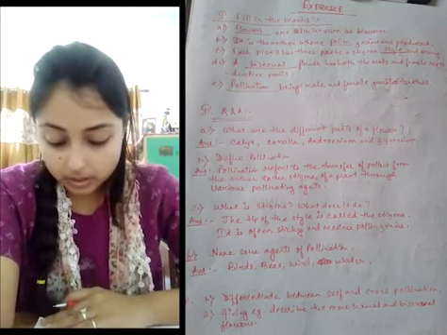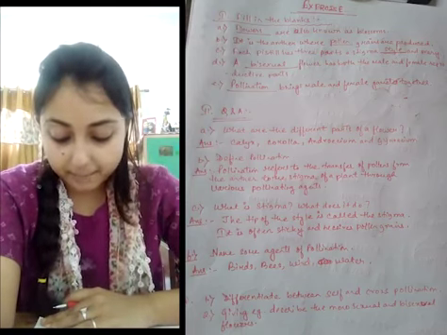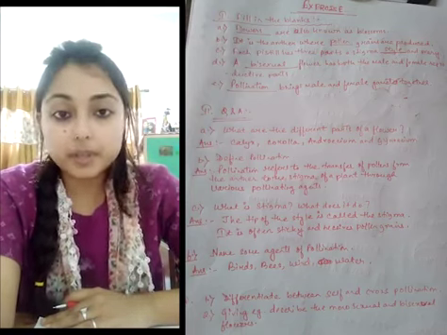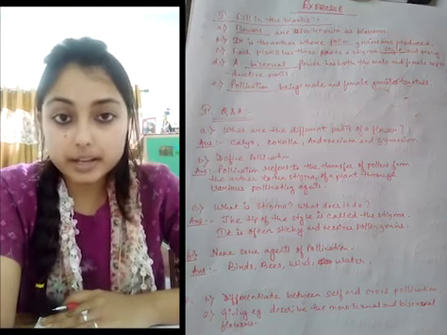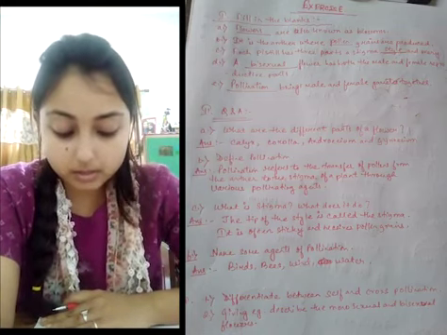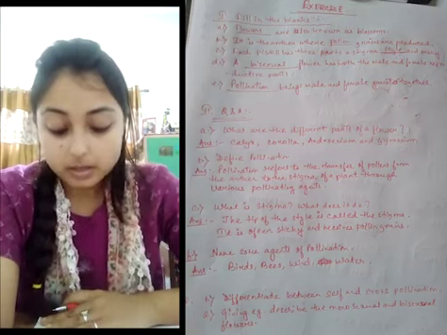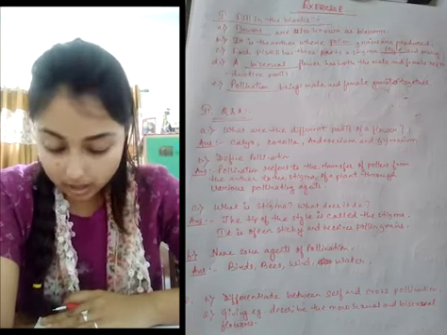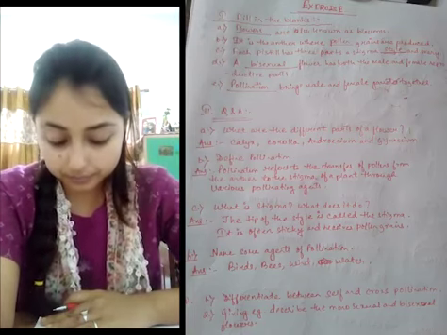Next question, name some agents of pollination. The different agents of pollination are birds, bees, wind, and water.